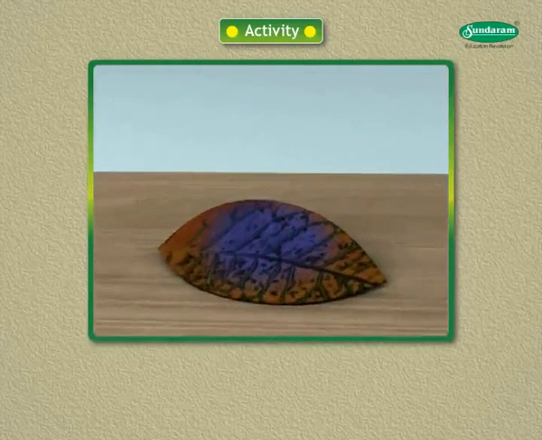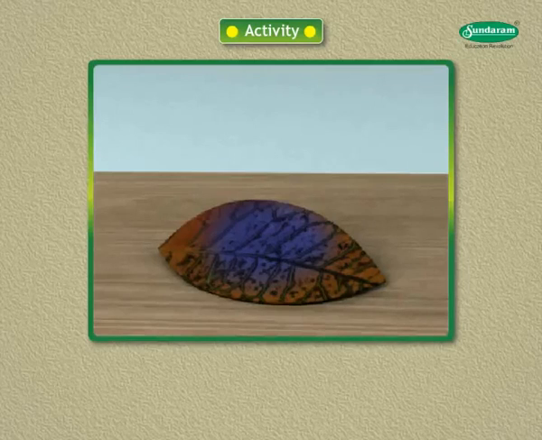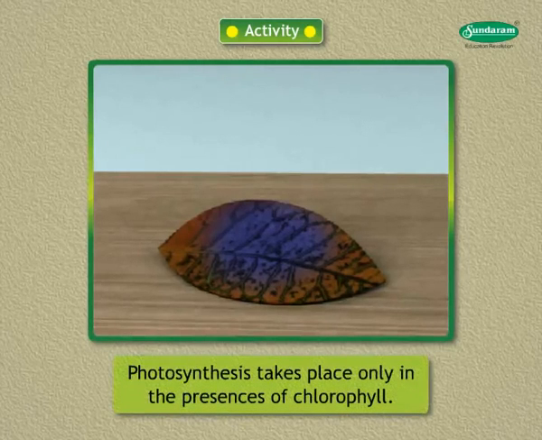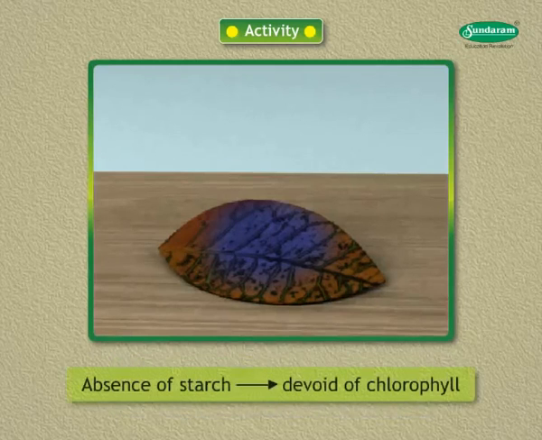Observe the color of the leaf, especially the marked regions. What do you conclude? We can conclude that photosynthesis takes place only in the presence of chlorophyll. There is an absence of starch in the parts of the leaf which are devoid of chlorophyll.